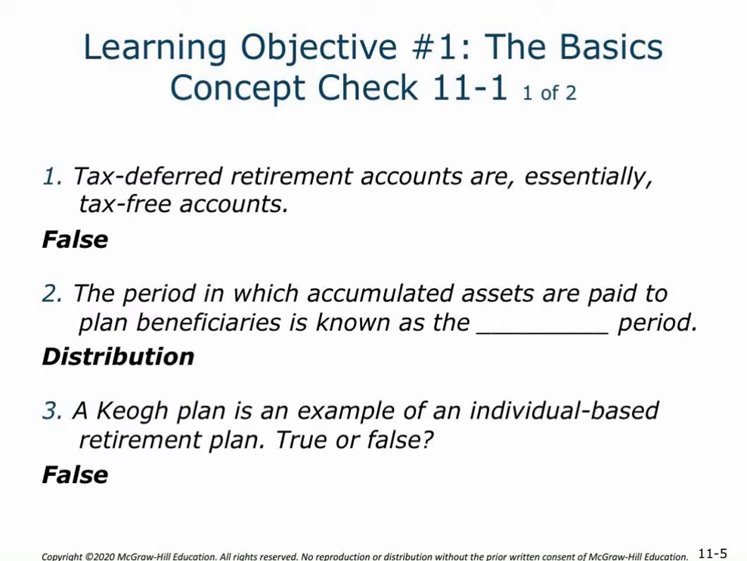Concept check 3. The COG plan is an example of an individual-based retirement plan, true or false. That's going to be false. COG plan is going to be an employer-based plan, often for someone that is self-employed.